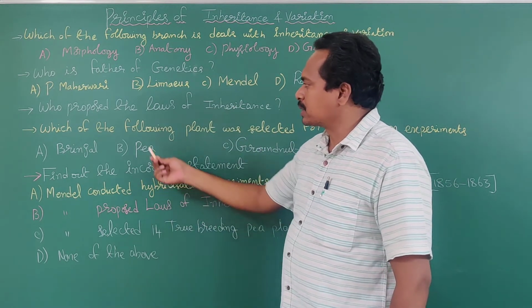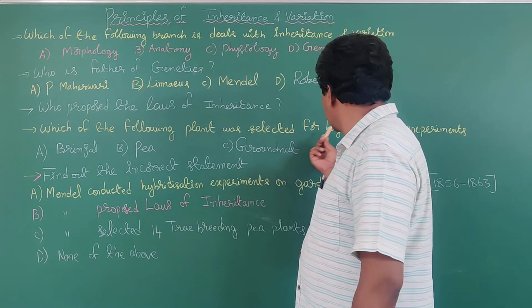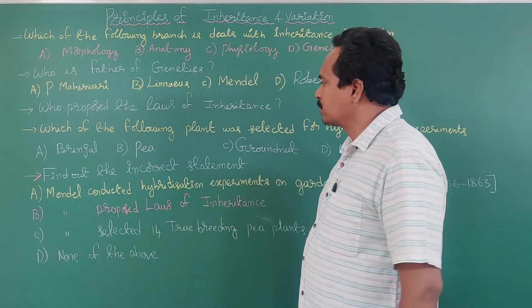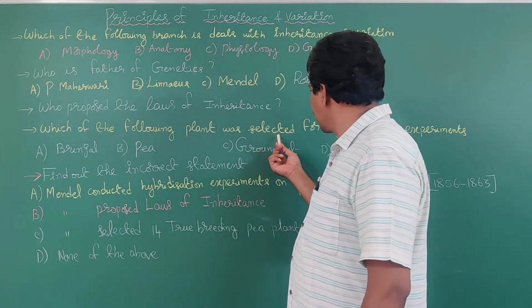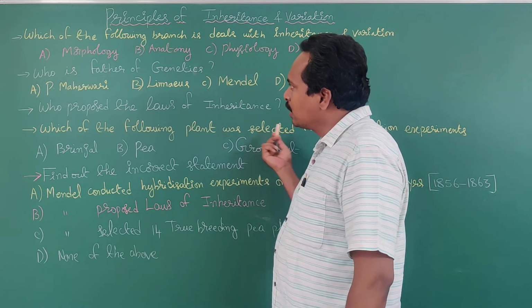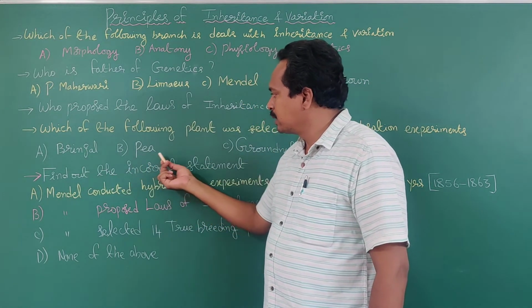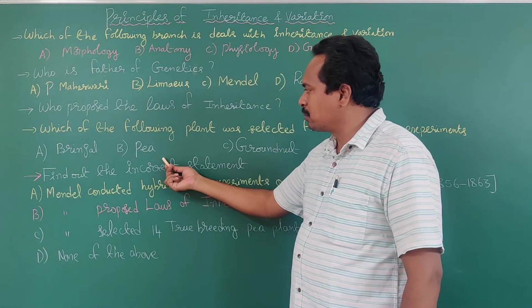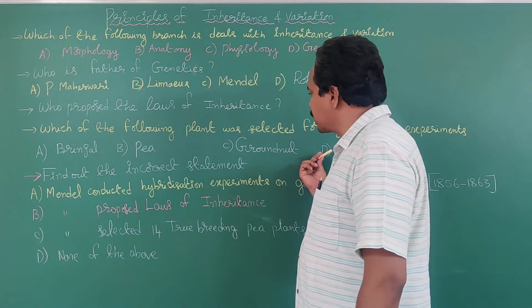Next question. Which of the following plant was selected for hybridization experiments? What are the options given? Option A, brinjal. Option B, pea plant. Pisum sativum is the scientific name of pea plant. Option C, groundnut. Option D, mangifera.